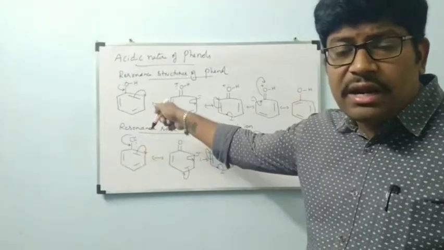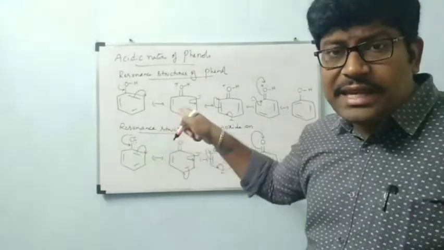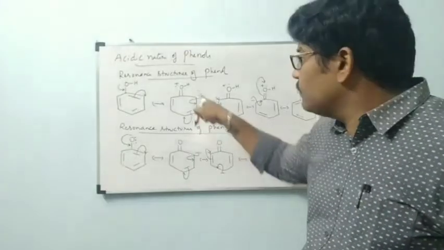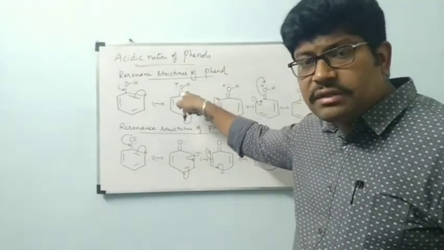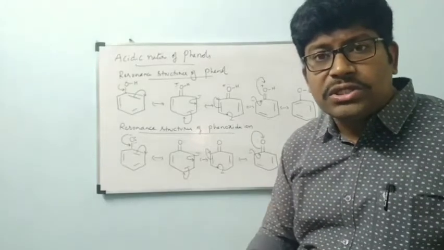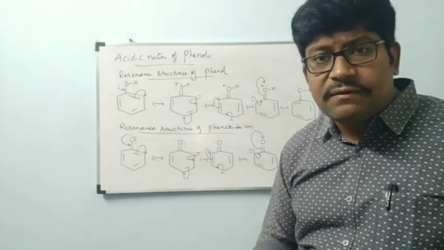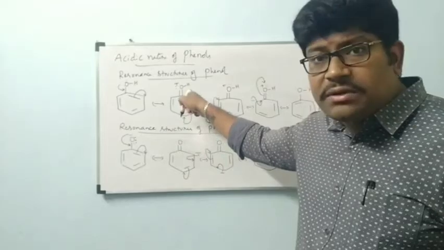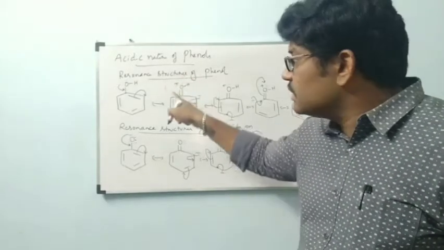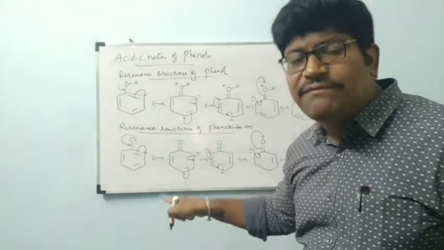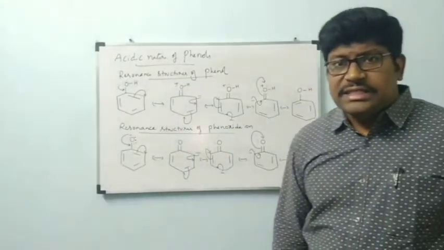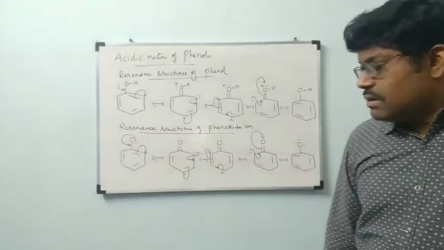Even though phenol and phenoxyanion contain the same number of resonance structures, in phenol resonance structures we have a positive charge on oxygen. In phenoxyanion resonance structures we have no positive charge on oxygen. Because the electronegative atom oxygen carries a positive charge in phenol resonance structures, phenol is less stable than phenoxyanion.